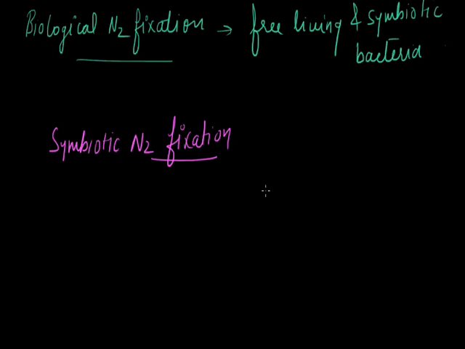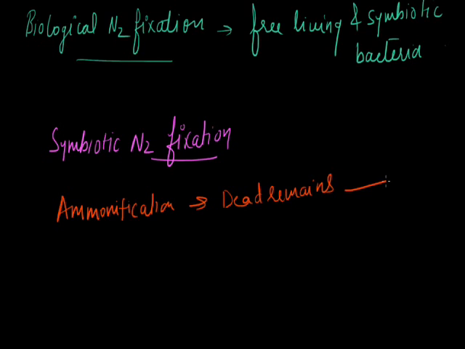Sometimes the ammonium compounds are made available to the plants by the nitrogen fixers. The best known nitrogen fixing symbiotic bacterium is Rhizobium. This bacterium lives in the soil to form root nodules in the plants of the family Leguminaceae such as gram, pea, etc. Let us come to the next step, that is called ammonification. The dead remains of animals and plants are decomposed through microbial activities to produce ammonia, that is NH3.